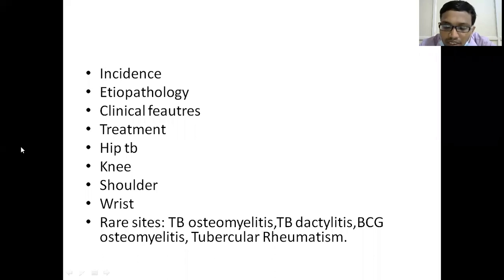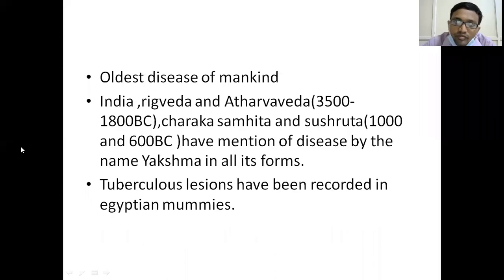First thing I'm discussing is the incidence. This is a disease which has been described in ancient times. It is described in Atharvana Veda, Charaka Samhita, Sushruta. Everyone has described tuberculosis. That means this is one of the oldest diseases of mankind, noted even in olden days.